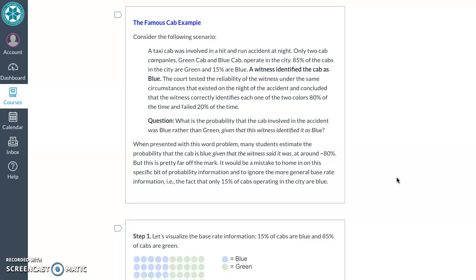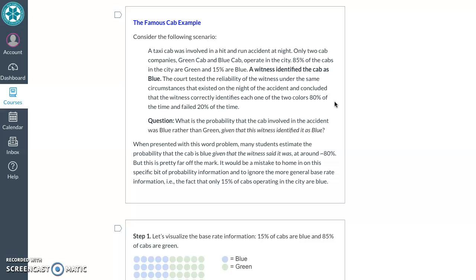When presented with this word problem, many students estimate the probability that the cab is blue, given the witness said it was, at around 80%. The information we're given about the reliability of this witness. But that's a mistake.